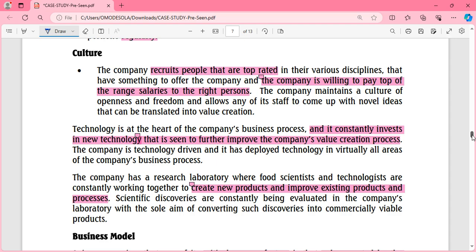All right. Technology is also something the company is embracing. They are embracing technology to improve, and they told us they will have labs where they create new products and improve existing products. That's something we can also think about, but we'll talk about it better in our classes.